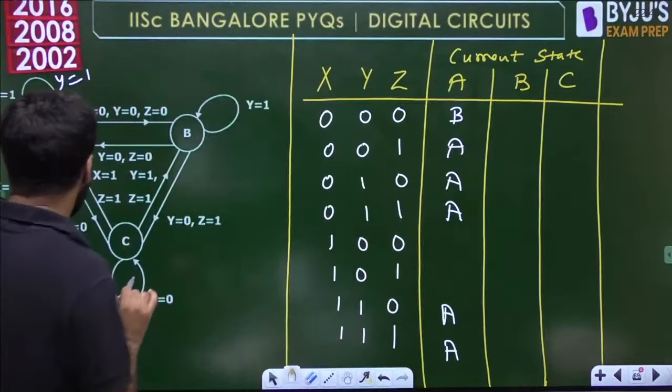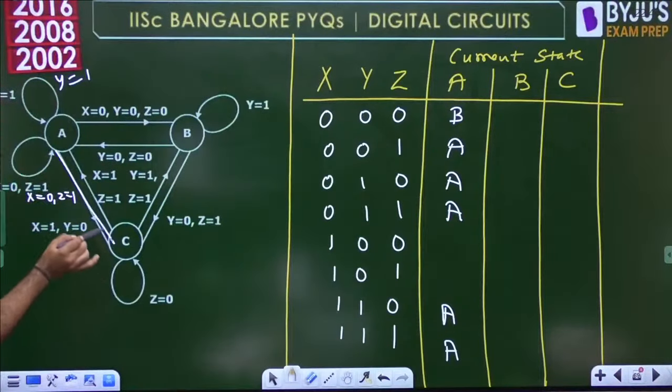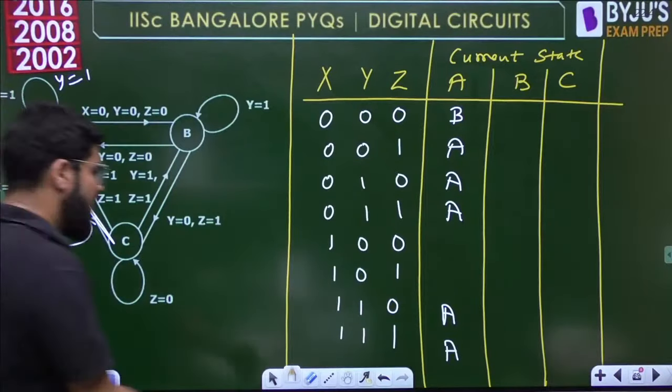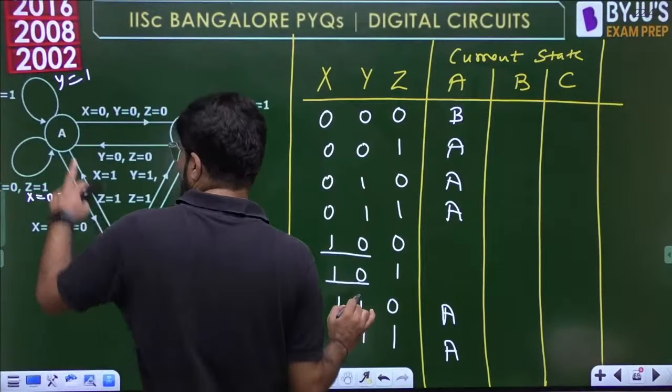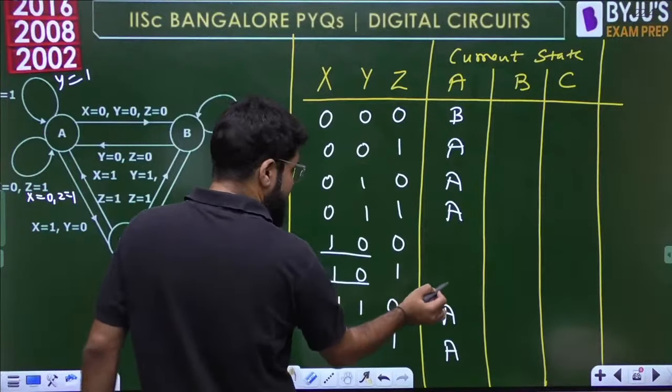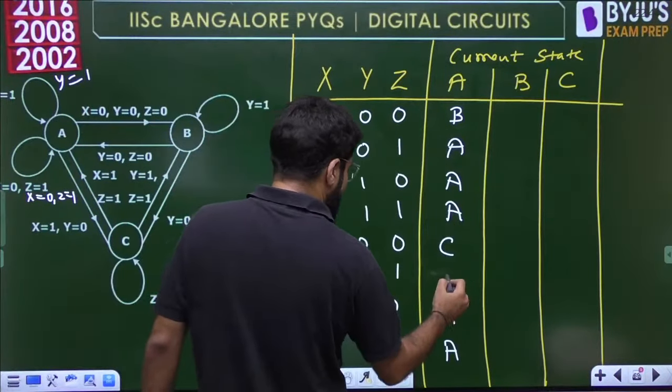Now what is the next transition? Have a look into this. What is written here is X1 and Y0. Whenever X1 and Y0, these two, the next state will be C. Next state will be C.